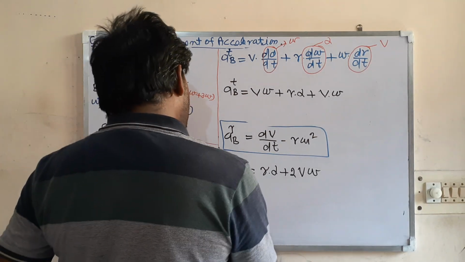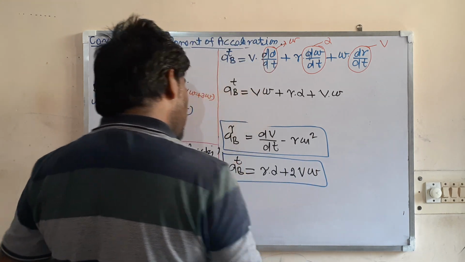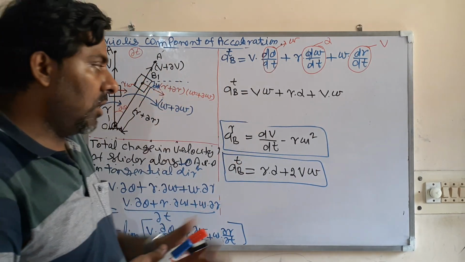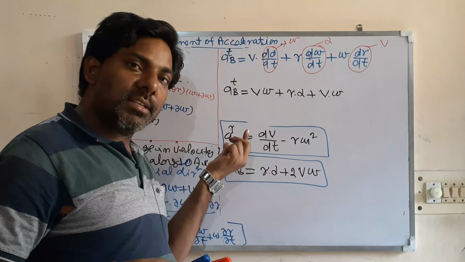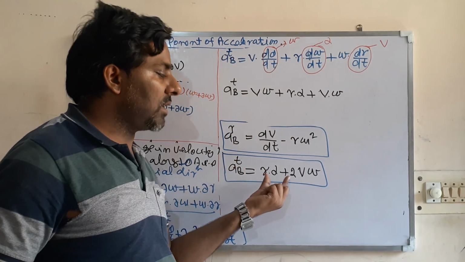So this was the radial and this is the tangential component of acceleration. This is the total resultant radial acceleration of the slider and this is the total resultant tangential acceleration of the slider.